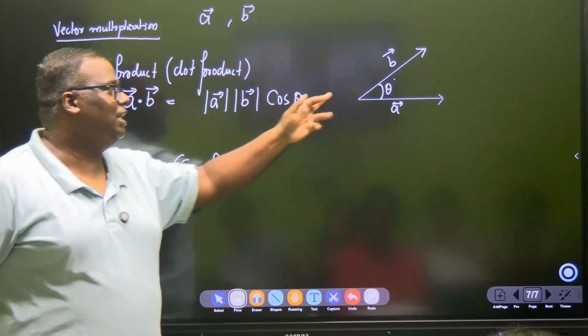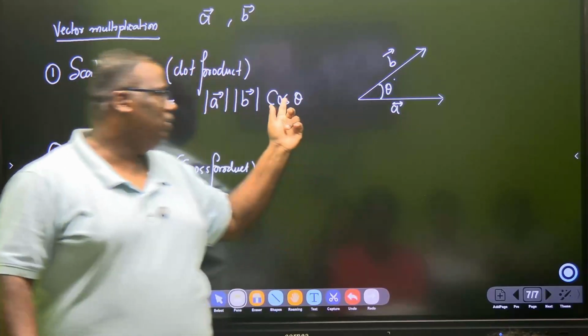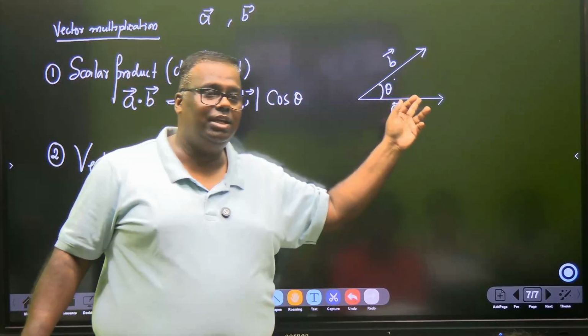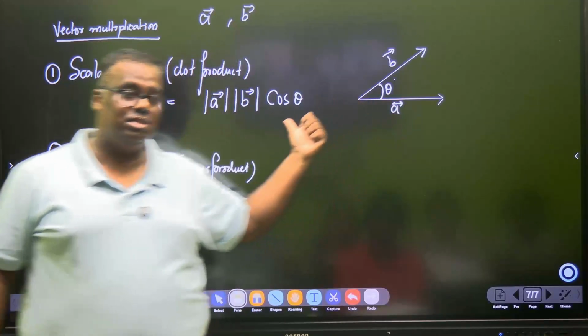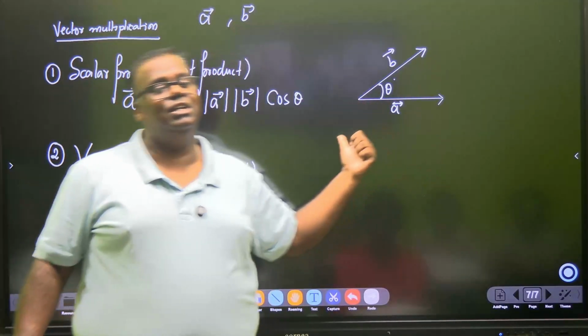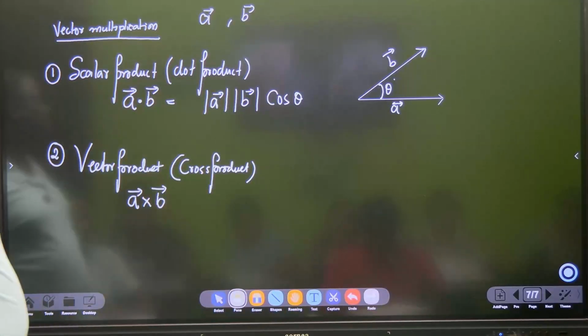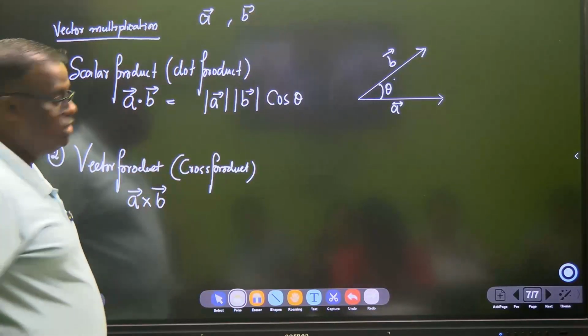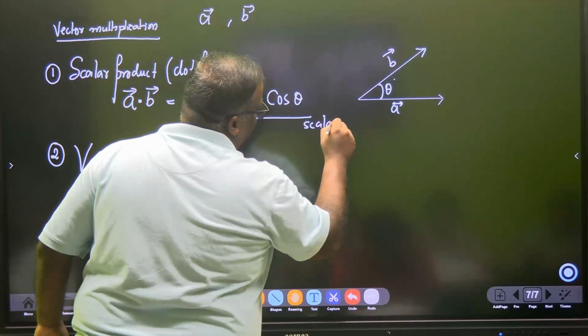And now if this angle is 0 degree, then this value is 1. If this angle is 90, this value is 0. If this angle is 30, this is root 3 by 2. If this is 60, it is half. And if it is 45, it is 1 by root 2. Understood? So this is a scalar quantity.